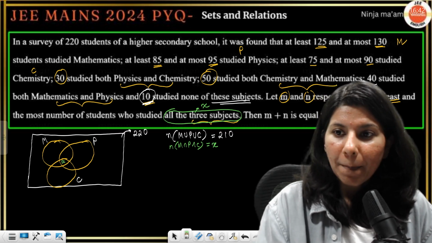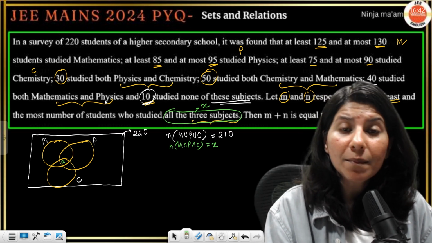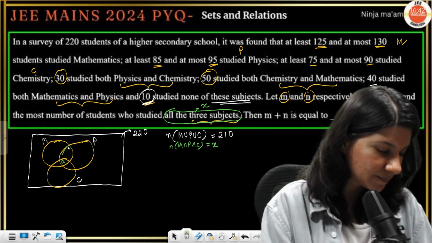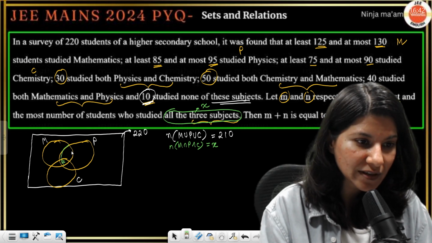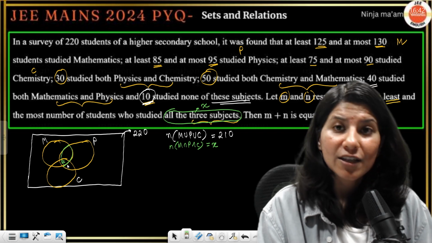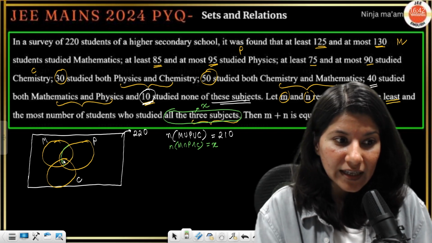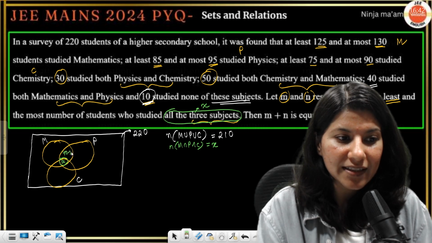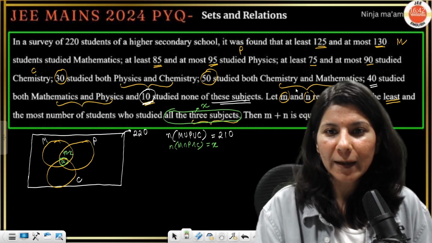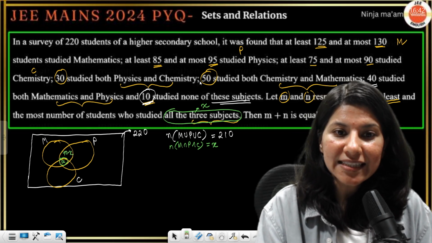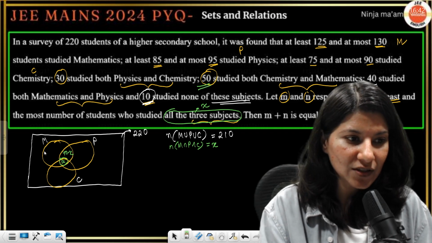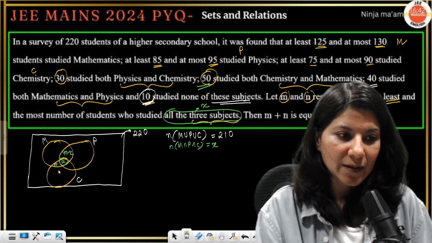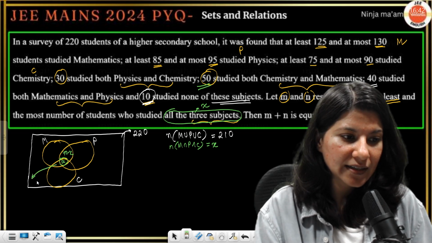Now 40 studied both mathematics and physics. So this particular area, which is the intersection of maths and physics, should be 40. Now this portion is already x, so this will be 40 minus x. Chemistry and mathematics is 50, so this will be 50 minus x.